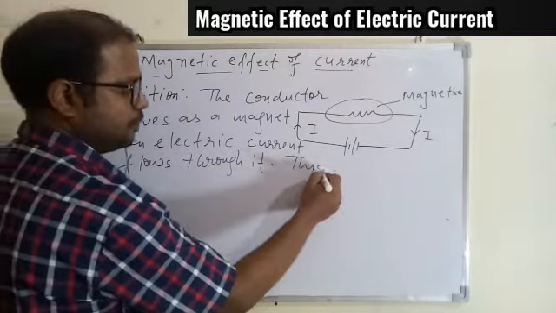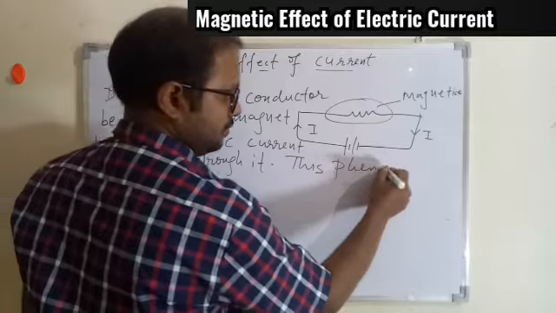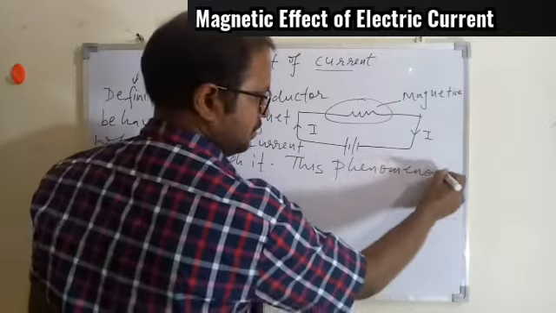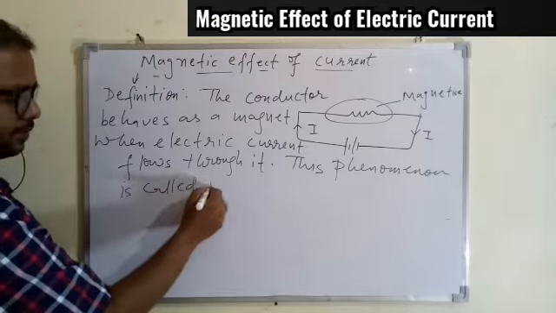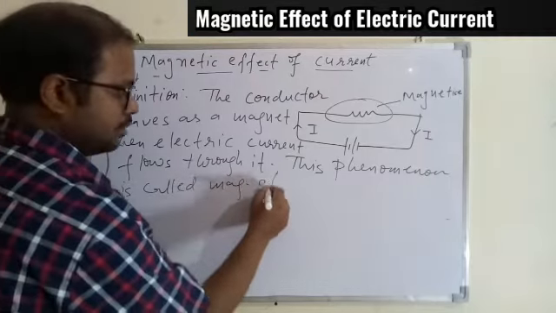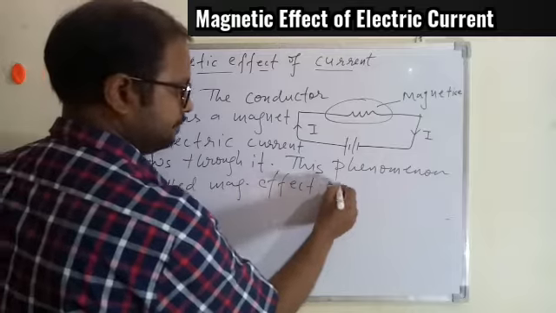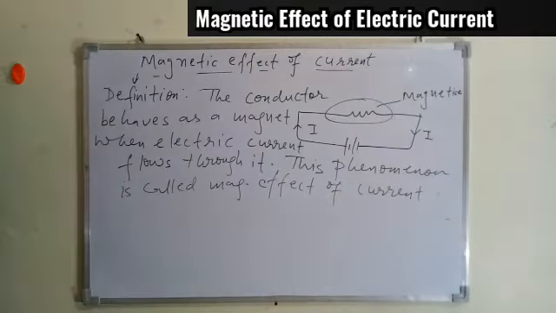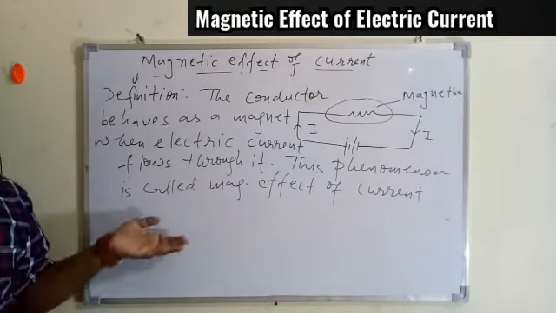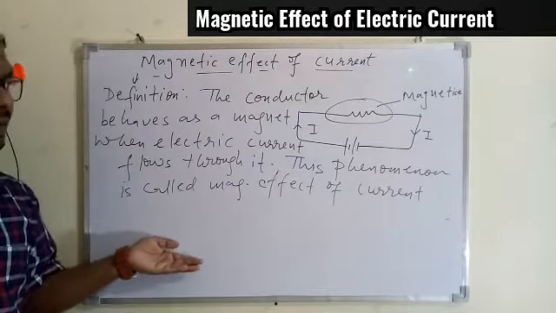We can say this phenomenon is called magnetic effect of current. So that is the brief meaning of this magnetic effect.